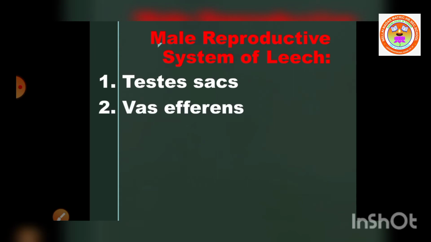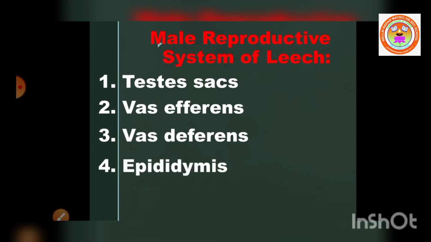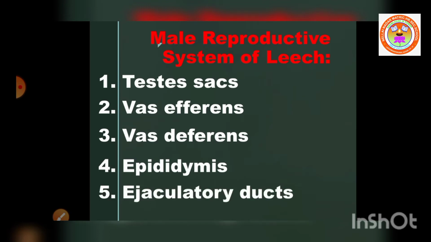Which joins with the vas deferens. The vas deferens becomes convoluted to form the epididymis. Epididymis is also called sperm vesicle. This epididymis is used to store spermatozoa. Spermatozoa are the male gametes, the sperms. The epididymis leads to a short duct. Duct means nothing but tube. Duct called ejaculatory duct. The ejaculatory ducts on both the sides join to form the genital atrium.